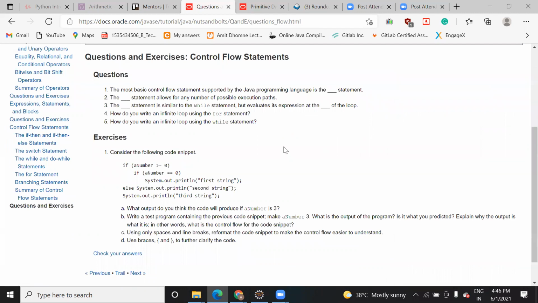So here you can see there are some sets of questions based on the if condition. They're asking: the most basic control flow statement supported by the Java programming language is a dash statement. So according to you, which one is the easiest to implement? Either if condition, nested if else, if else, or if then.